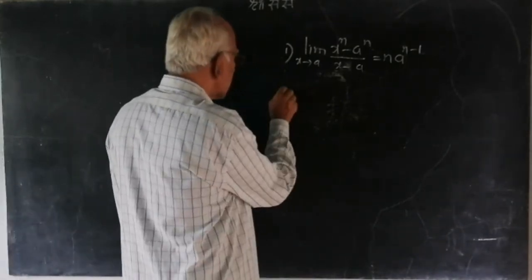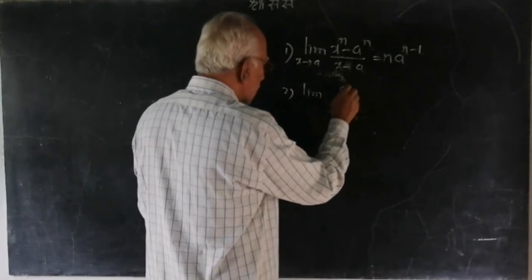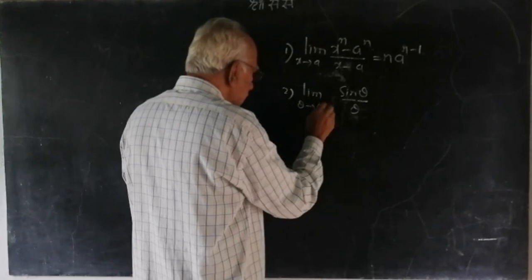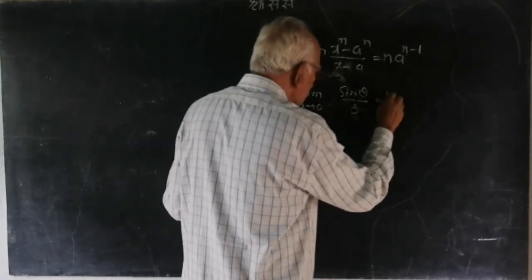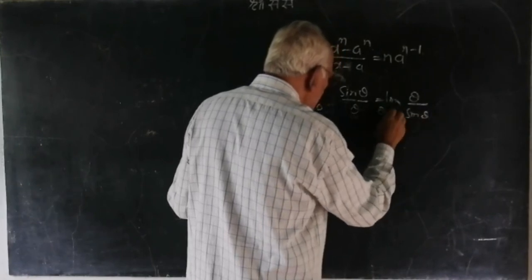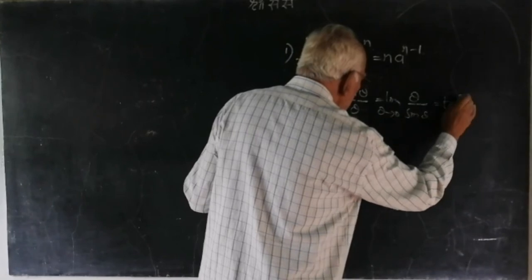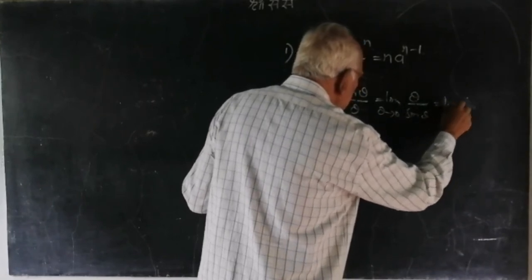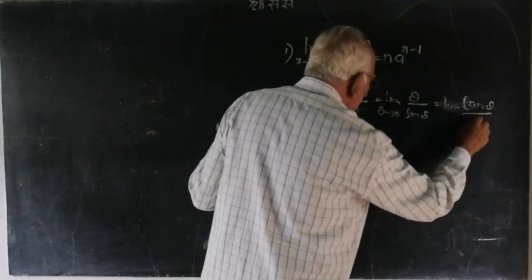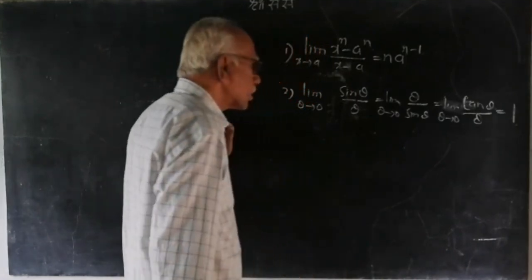The second one is very important, which is connected with trigonometry. Limit of sin theta by theta as theta tends to 0 is also equal to limit of theta by sin theta as theta tends to 0, which is also equal to limit of tan theta upon theta as theta tends to 0, and that is equal to 1.